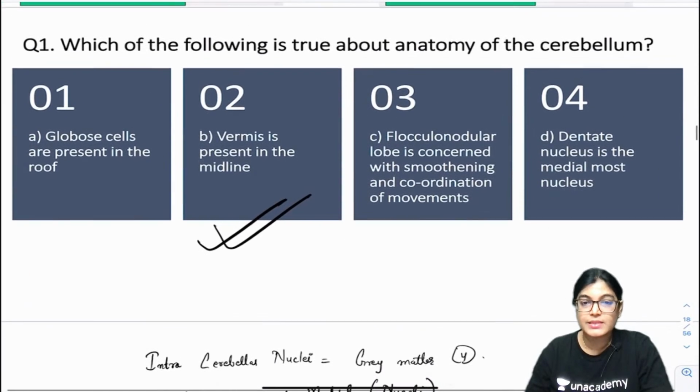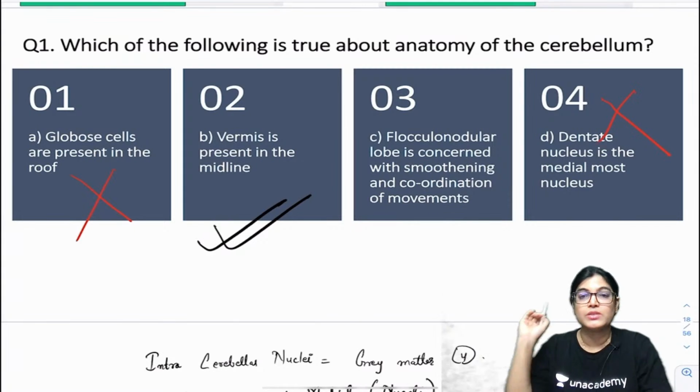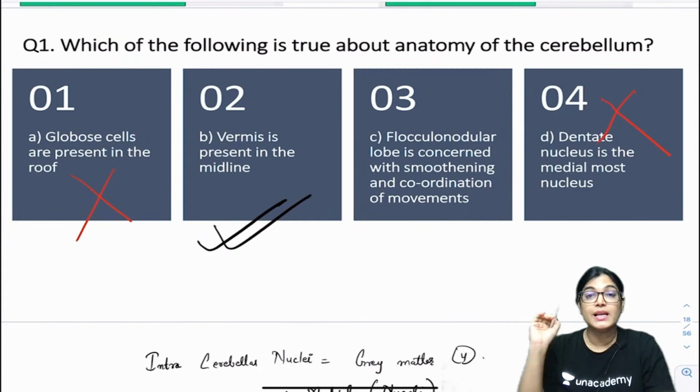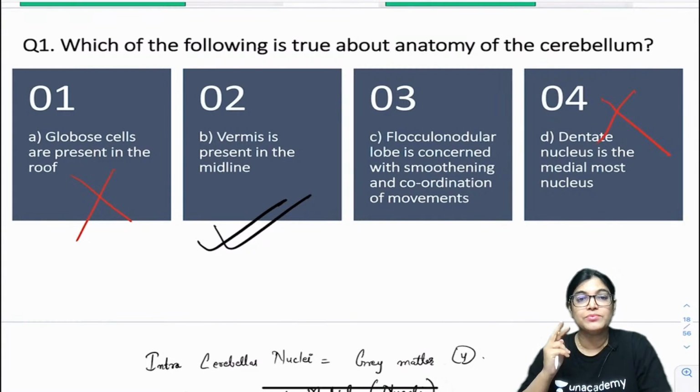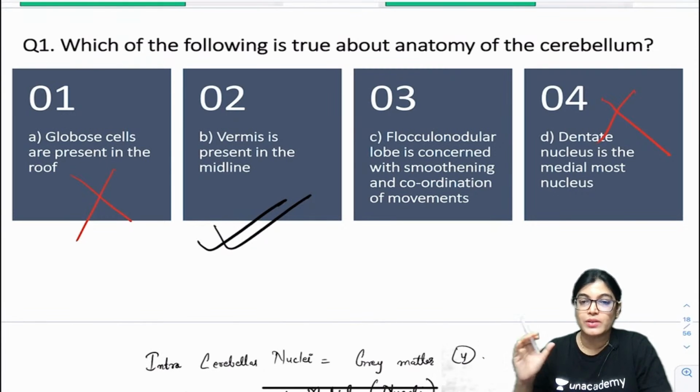So, now I think it is clear to you. That means the statement that globose cells are present in the roof is wrong. Why? No, it's not right. The fastigial nucleus is the roof nucleus. The statement that the dentate nucleus is medial most is wrong. No, the dentate nucleus is lateral most. Now, we are left with 2 and 3. The second point is absolutely correct. Actually, the third point is wrong. So, let us explain that.